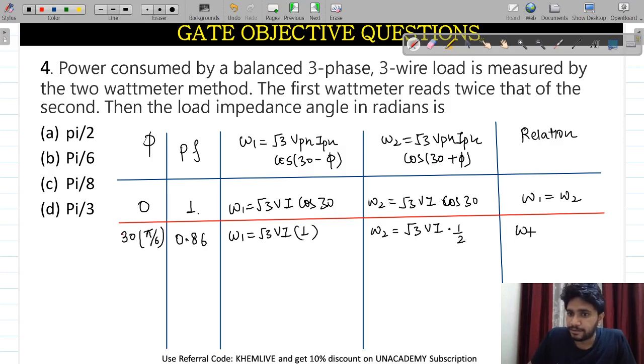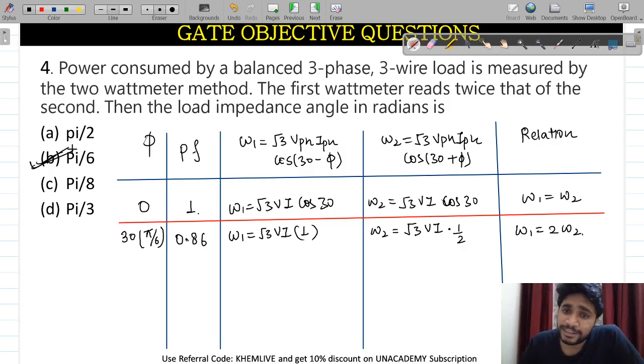Here W1 will be equal to 2 times W2, and in this particular situation your first wattmeter reads twice that of the second wattmeter. So the answer of this question will be B.